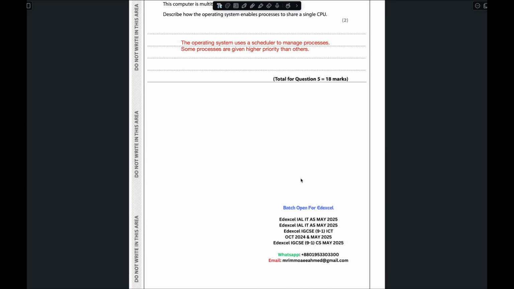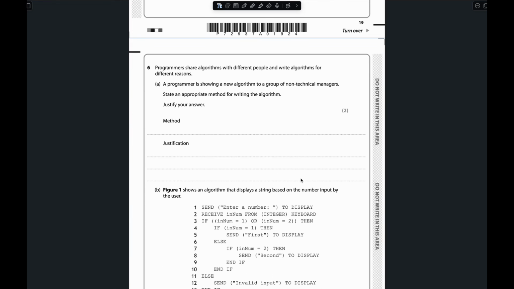And we will move to question number 6, which is the last question. So here it is saying that programmers share algorithms with different people and write algorithms for different reasons.